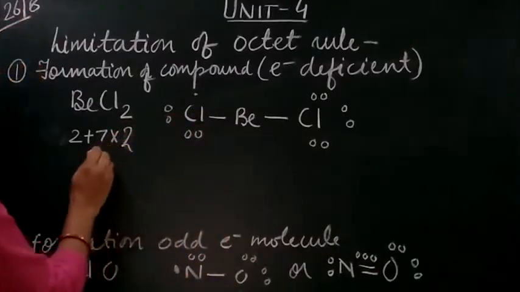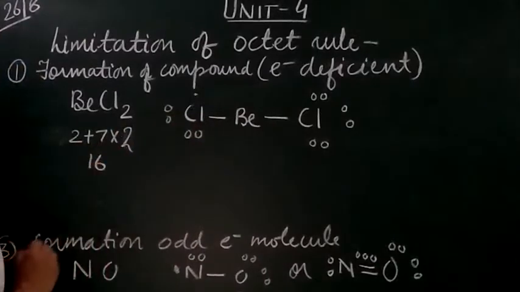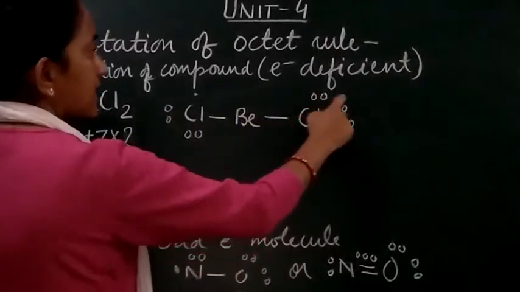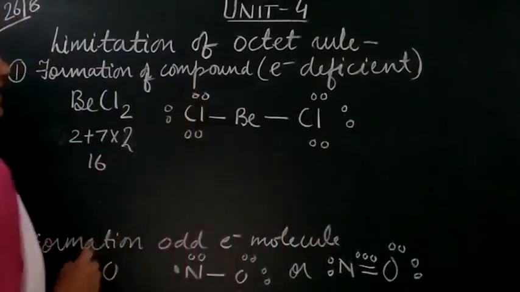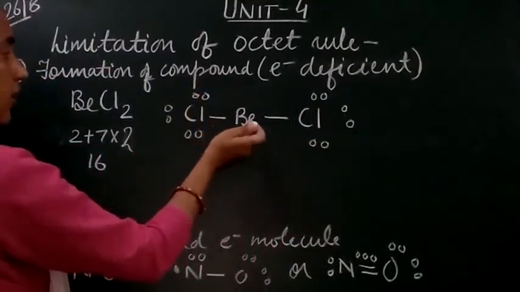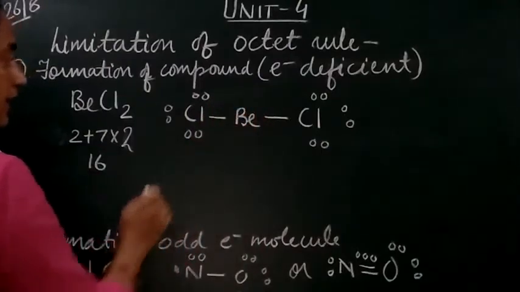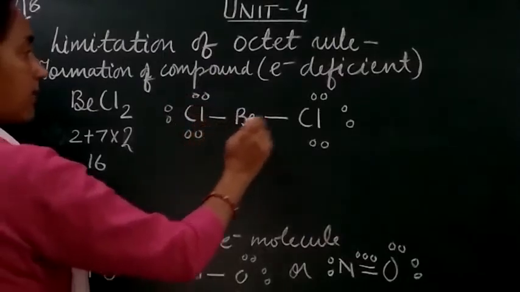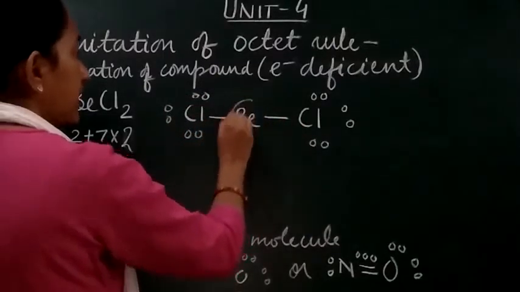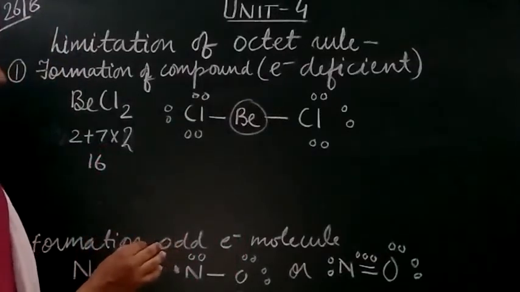It is 7 times 2 is 14 plus 2, 16. You can see that the octet of beryllium is not completed, though that of chlorine is completed. Beryllium has a smaller number of electrons.